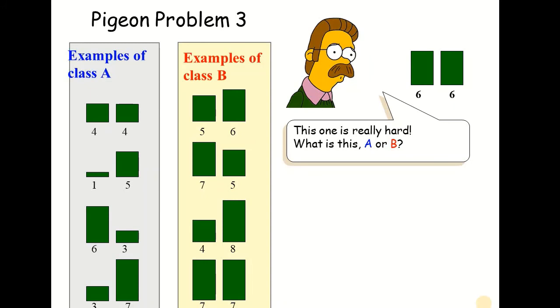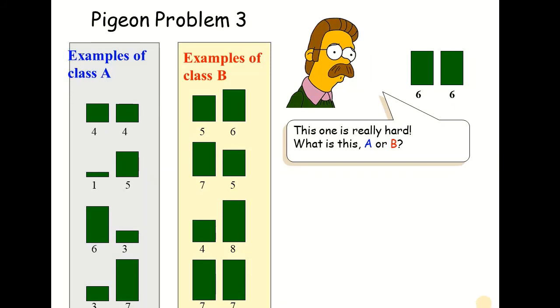So the values are generally on the smaller side. If you look at the values of F1 and F2 for class B, the first one has values of 5 and 6, which is greater than 10. Then 7 and 5, again greater than 10. 4 and 8, 7 and 7. So although there isn't a very clear pattern, the values are comparatively higher as compared to class A. Or we can simply say that if the sum of the two features is less than or equal to 10, it belongs to class A. Otherwise, it belongs to class B.